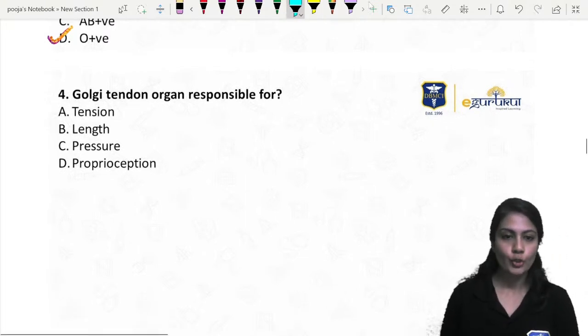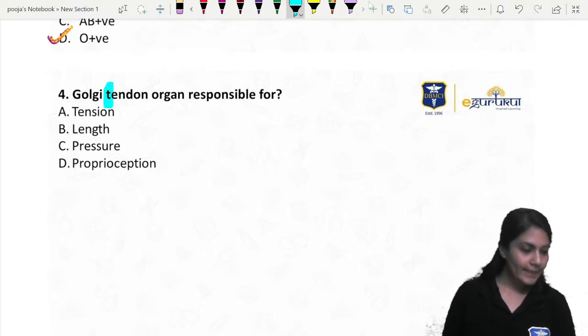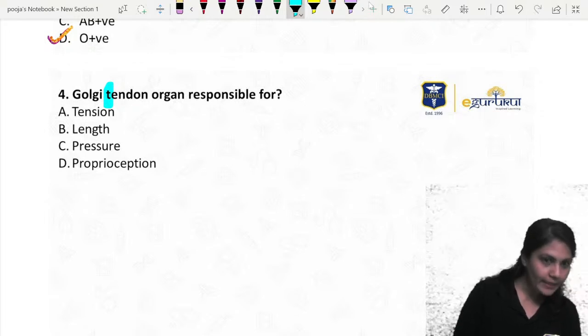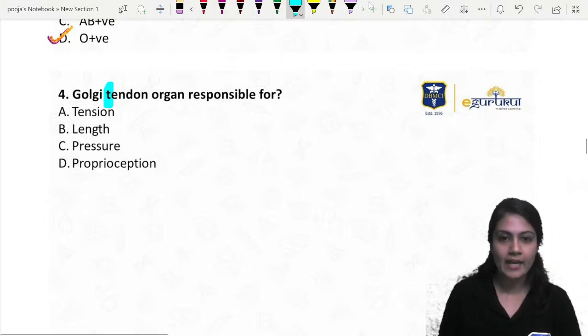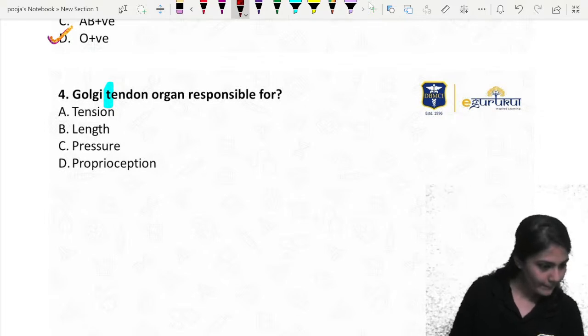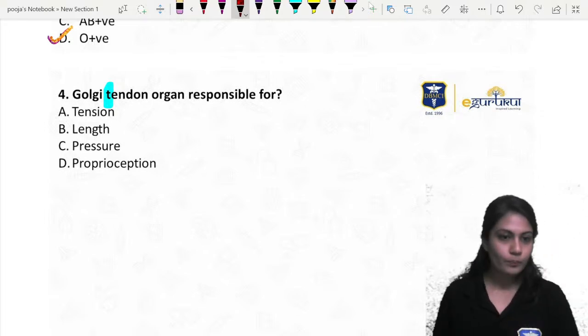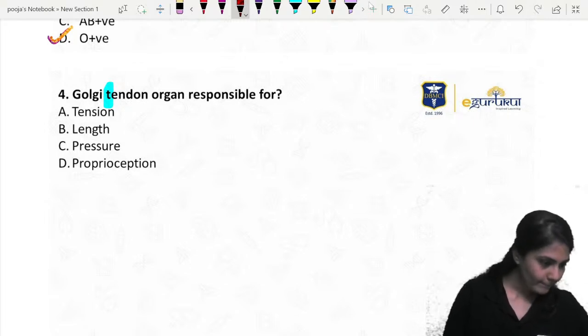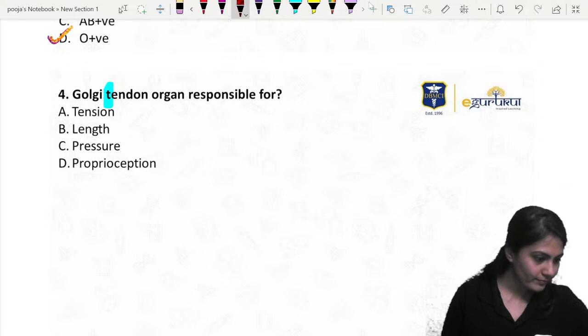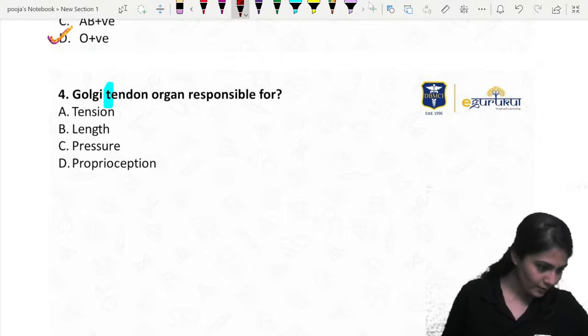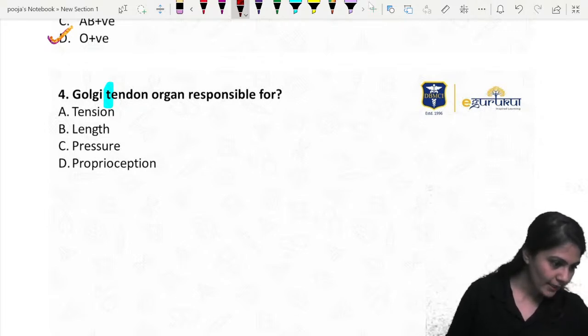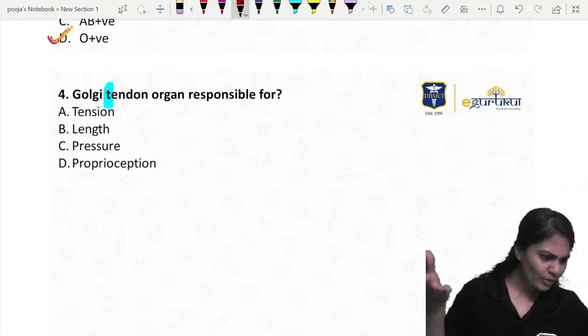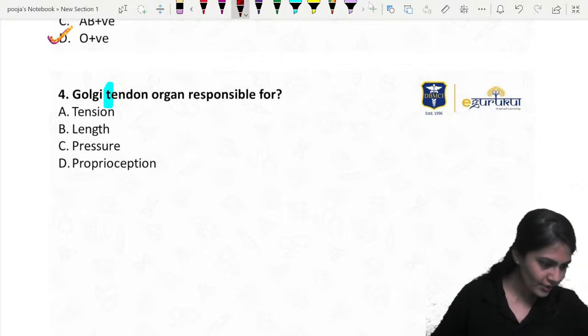Now, next question, very, very easy. Golgi tendon organ. T for tendon. T for what else is here? Quickly, quickly tell me. Answer of question number 4. I'm seeing the delay on my phone also. Vaishali, awesome, your speed is awesome. Yuvraj, think again. I'm giving you the hint also, bache.